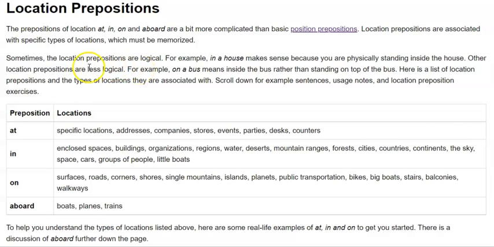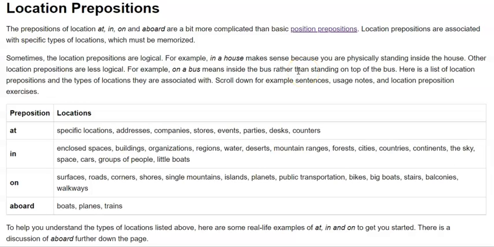Sometimes location prepositions are logical. For example, in a house makes sense, because you are physically standing inside the house. Other location prepositions are less logical, like on a bus. On a bus means inside the bus rather than standing on top of the bus, right? So this is a bit confusing.